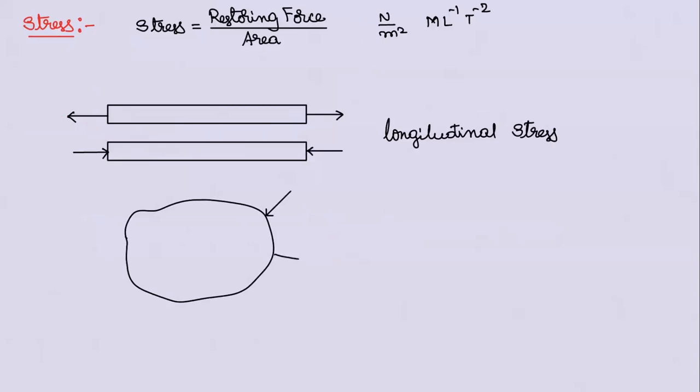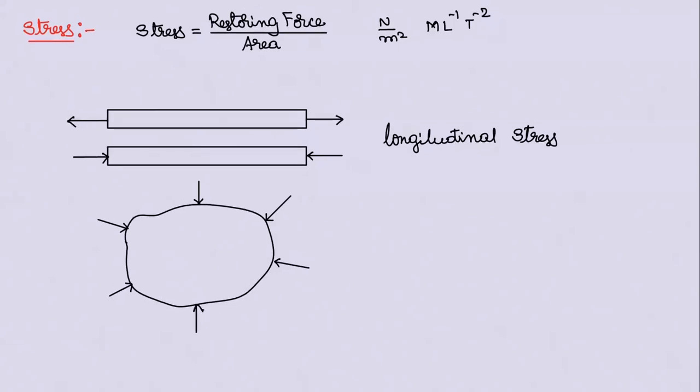Now, if you take the case of a random shaped body, if you apply force from all sides, not only along length, I'm compressing from all possible sides, perpendicular to the body, like this. Now, the body will deform.